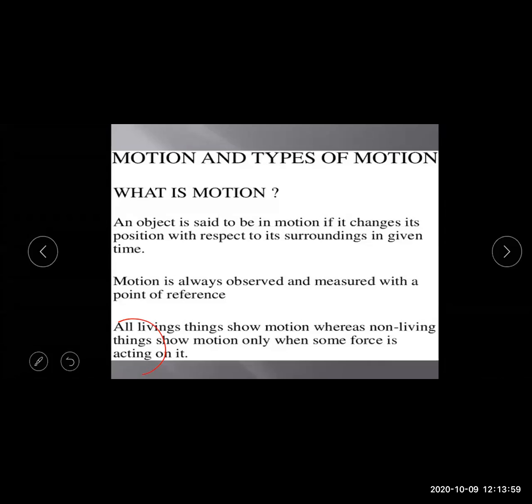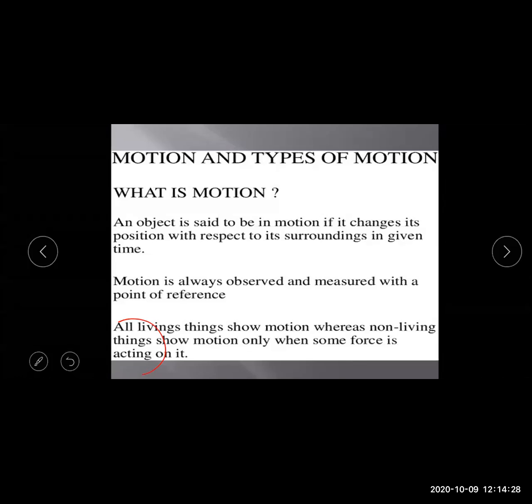All living things as well as non-living things show motion. Why non-living things? In the previous example, the boy and the table were taken. The boy is a living thing while the table is a non-living thing, so with the help of force, he pushed the table from point A to B. That means the displacement or motion has been seen in the non-living thing also.